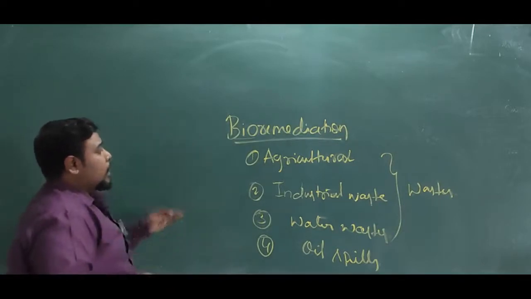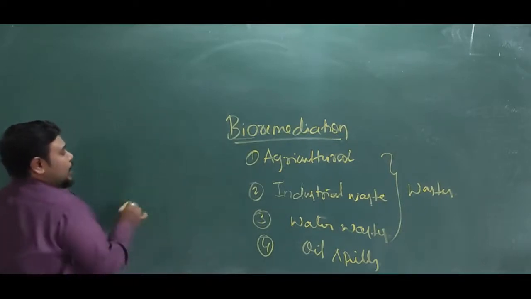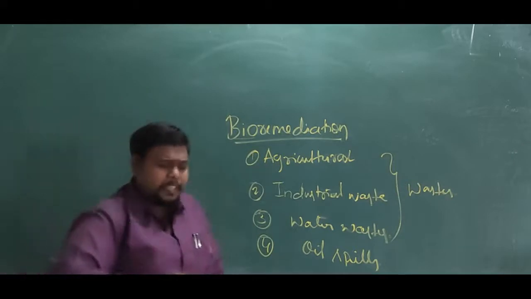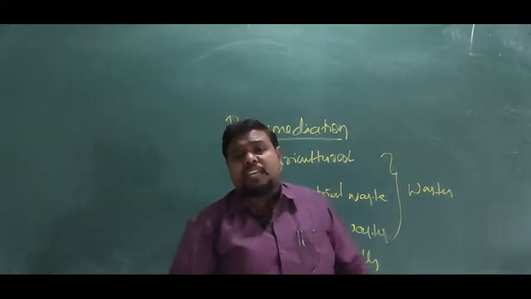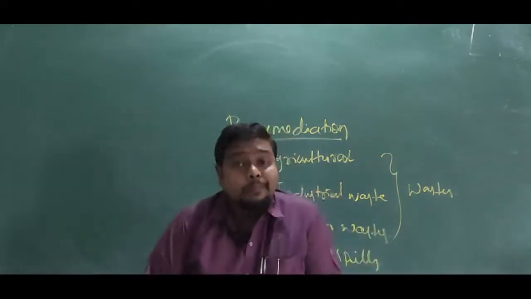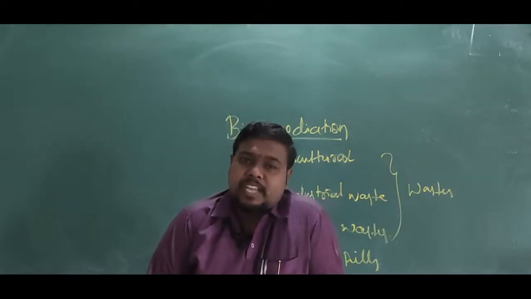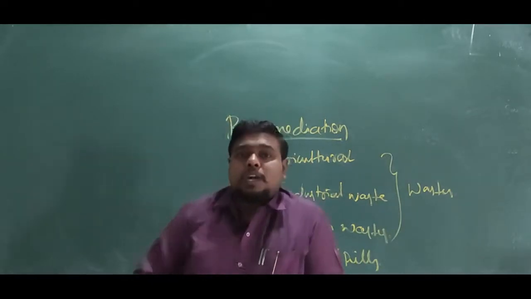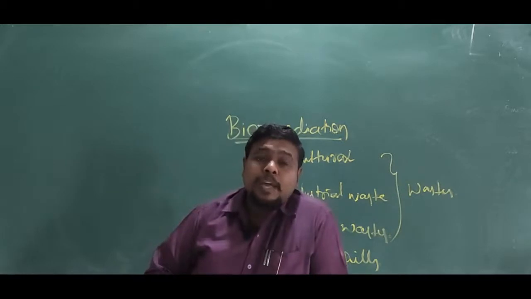So going for the first one, that is agricultural waste. You may be thinking, whatever agricultural waste we have produced, we have numerous uses for it, like the husk or whatever the left out part of the plant will be used as firewood.